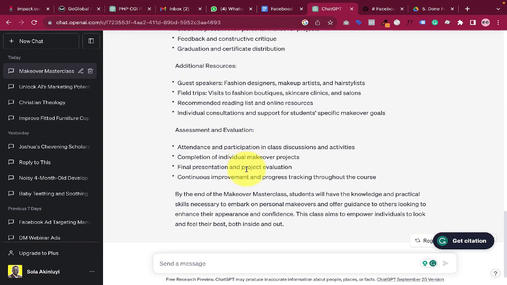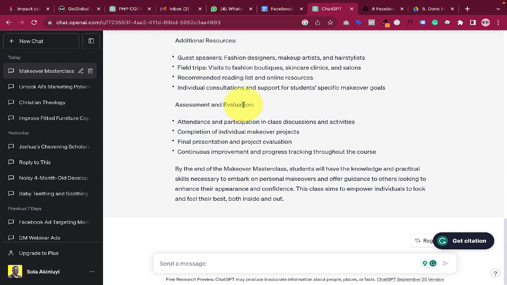Okay. Now imagine that this is a class I want to promote. Okay. So in my case, I might want to promote maybe a Facebook ads masterclass. I can just tell ChatGPT that this is what the class is about. Now write me a Facebook ad to promote this particular product in compliance with Facebook ad policy.